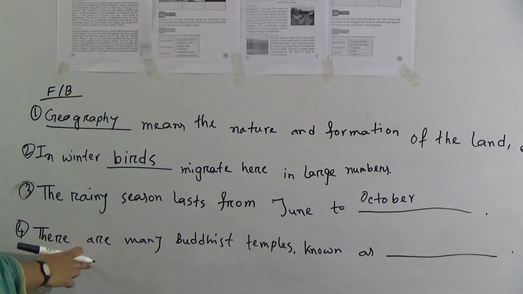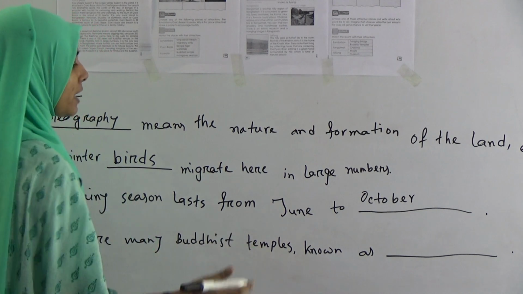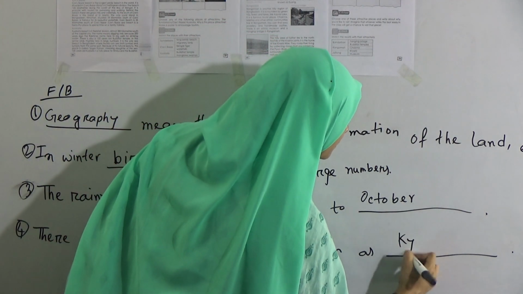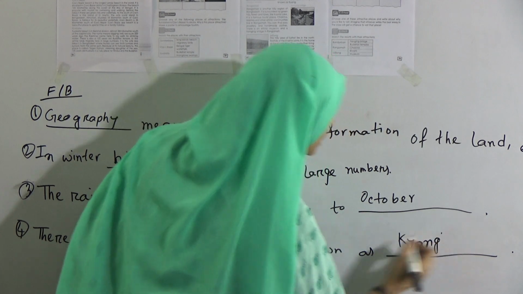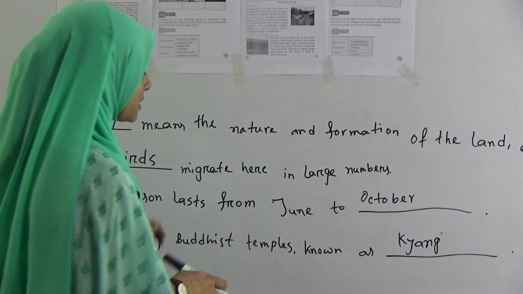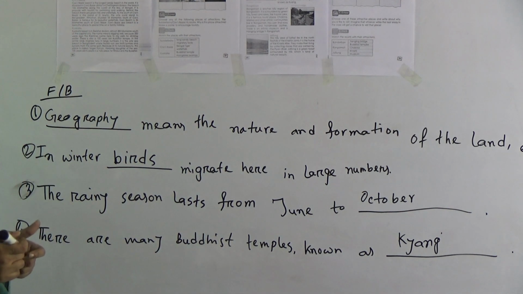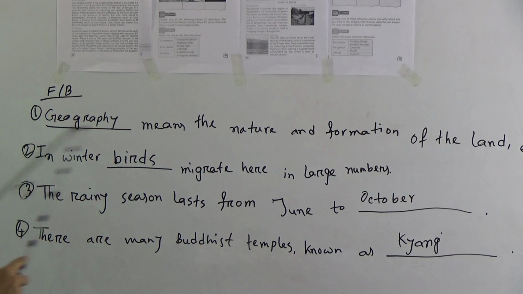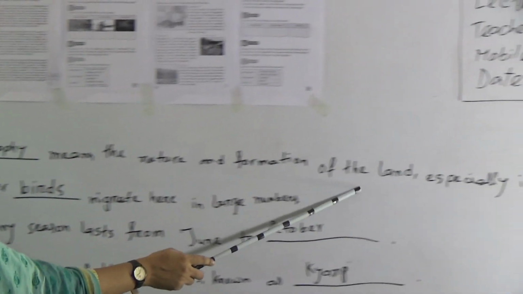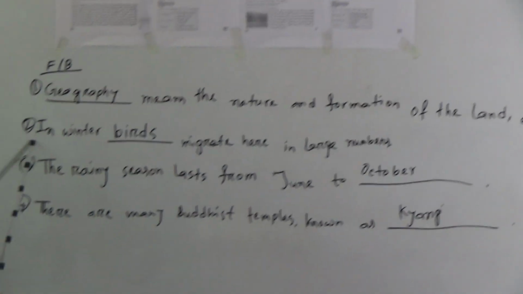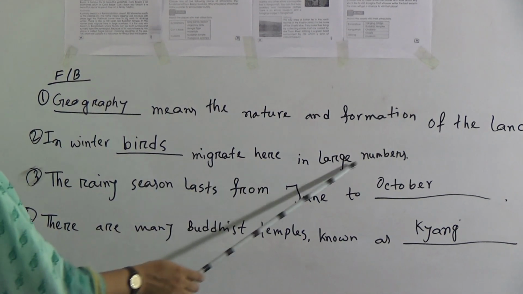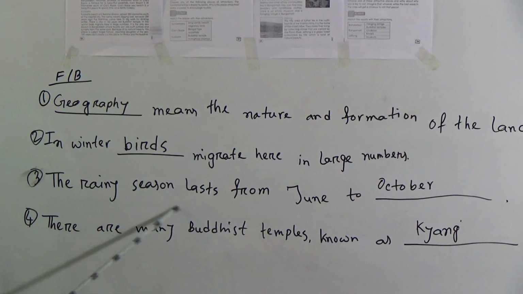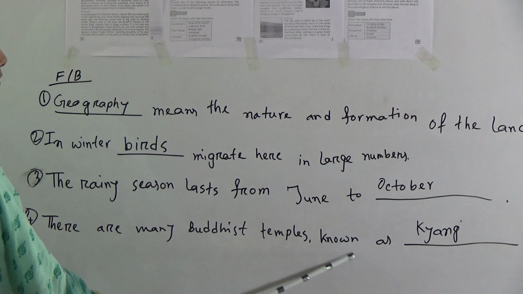And finally, there are many Buddhist temples known as Kyang. We have said that Kyang, you have to memorize this information and you will get this in the fill in the blanks. So my dear students, let's read this again. Number 1. Geography means the nature and formation of the land, especially its height. Number 2, in winter, birds migrate here in large numbers. Number 3, the rainy season lasts from June to October. And number 4, there are many Buddhist temples known as Kyang.